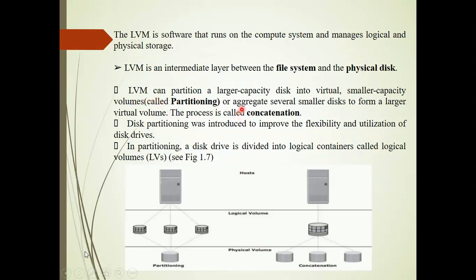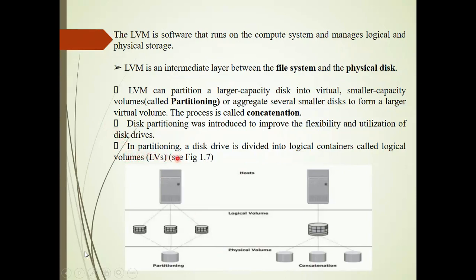So a logical volume manager aggregates several smaller disks to form a larger virtual volume. This process is called concatenation. The logical volume manager can perform two tasks mainly: one is partitioning and the other is concatenation. Disk partitioning was introduced to improve the flexibility and utilization of disk drives. This is the main usage of LVM.